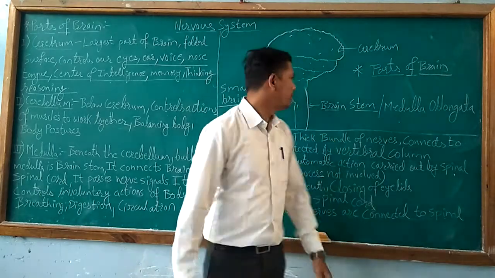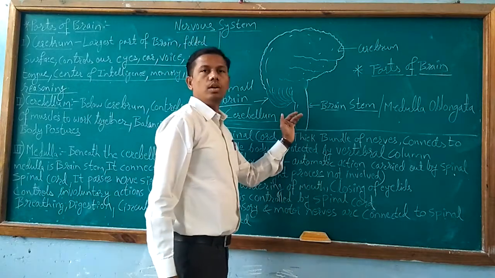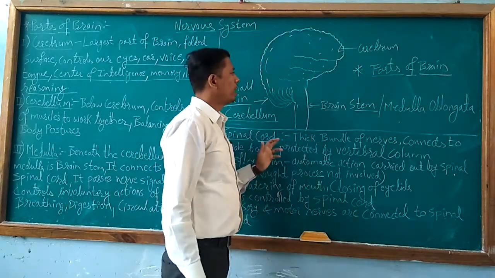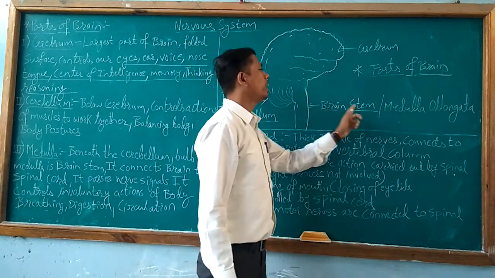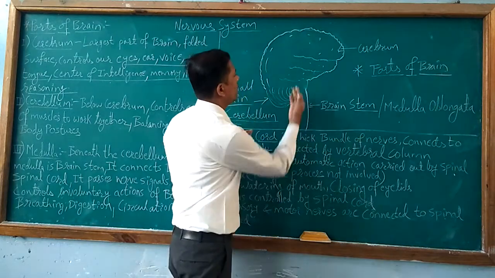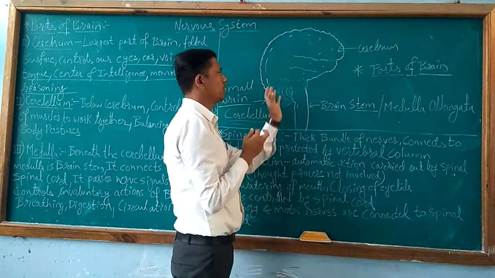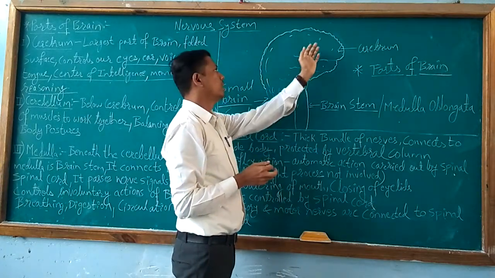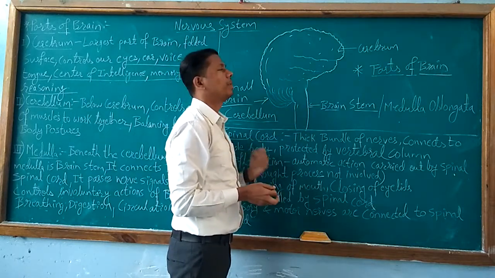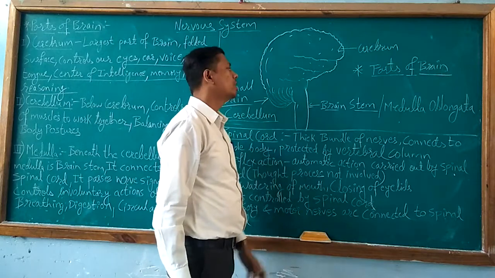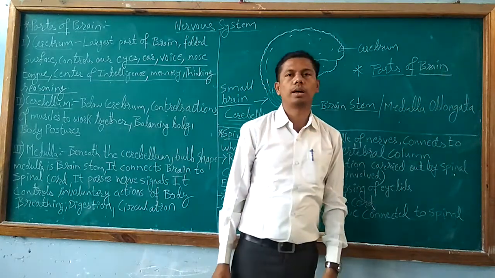Medulla is present at the base of the brain, which is the very lowest part of the brain, and this medulla oblongata or brain stem is situated inside the cerebrum and cerebellum. So it is in between or beneath the cerebrum and cerebellum, and the lowest part of the brain is called the brain stem or medulla oblongata.